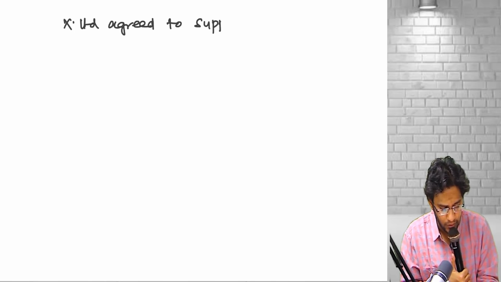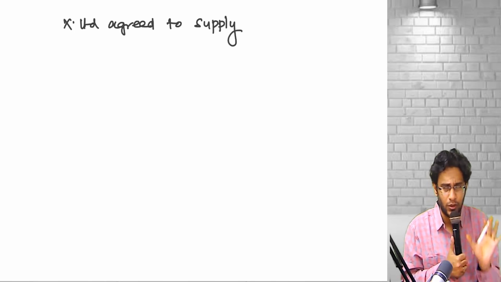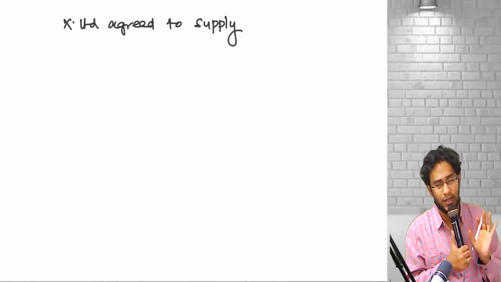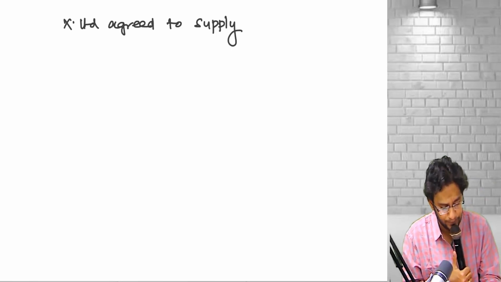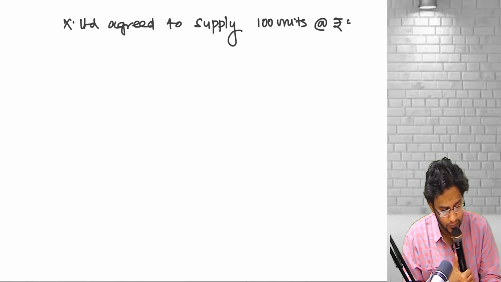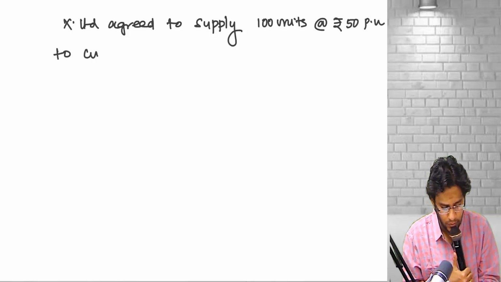Very simple story. Just understand the numbers correctly. Suppose our company X Limited agreed to, you can open the material, there is a chart, just watch the chart and the example, you link it there, that's it. Agreed to supply 100 units at the rate of 50 per unit to a customer